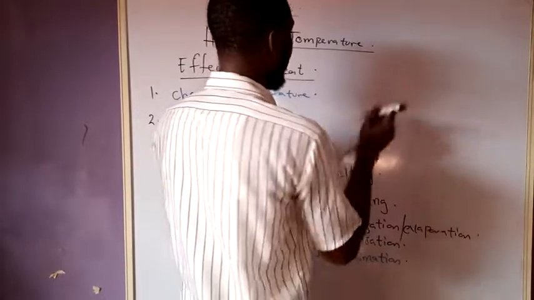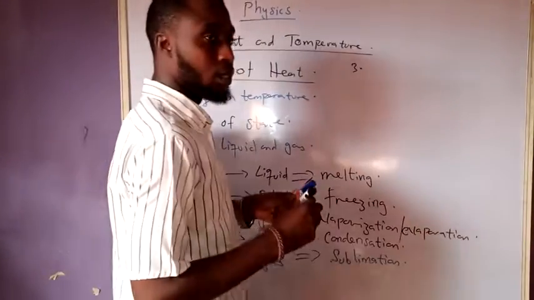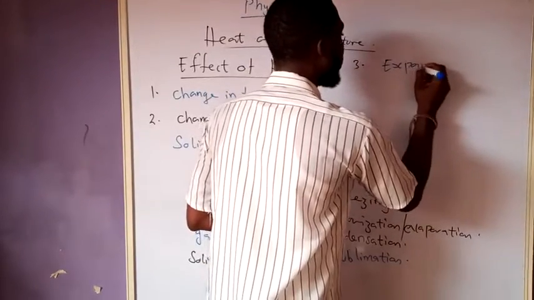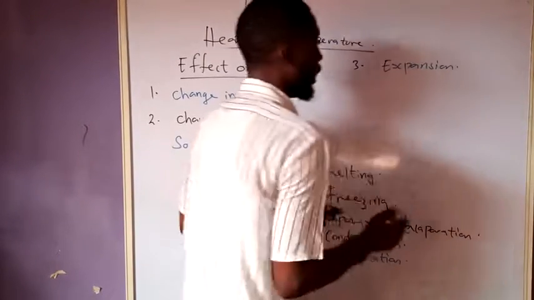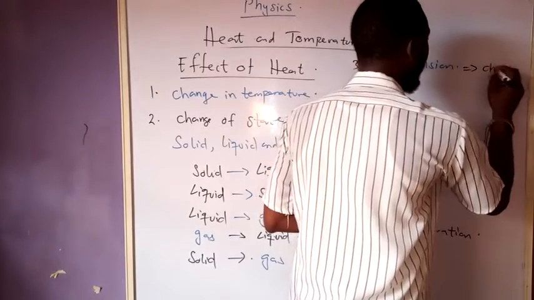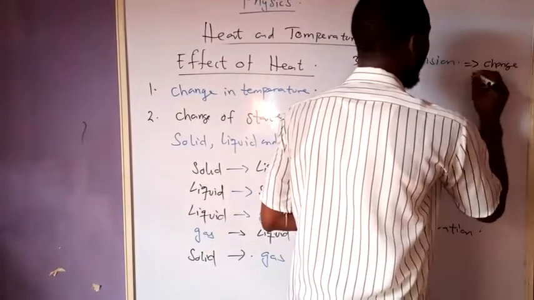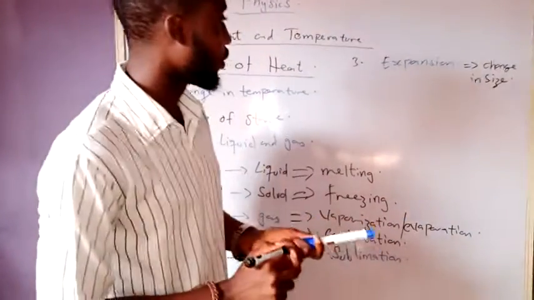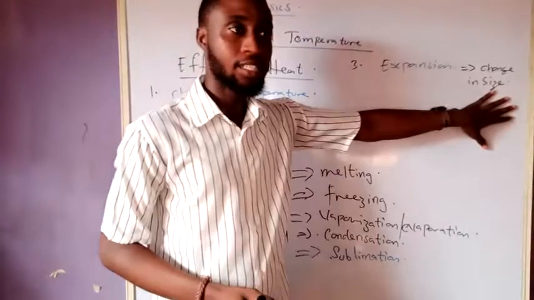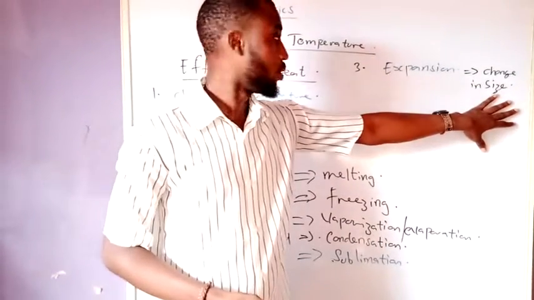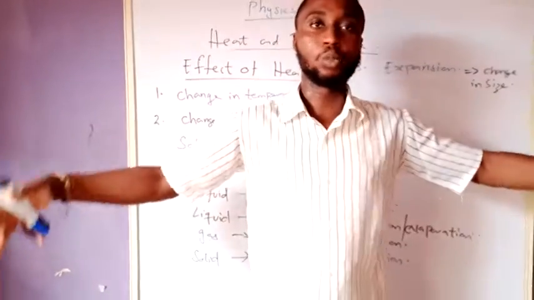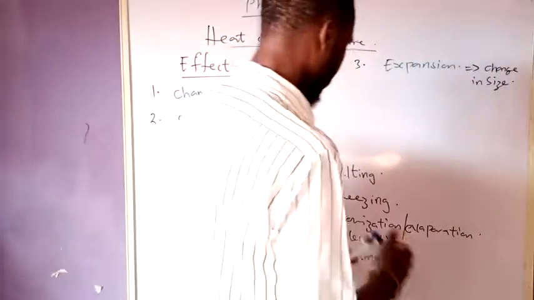Alright? Another effect of it on the body. If you apply it to the body, what else can happen? Number 3 is that there can be expansion. Expansion just means what? Change in size. That's what it means. Change in size. See that? If you apply it to a particular substance, there can be what? Expansion.